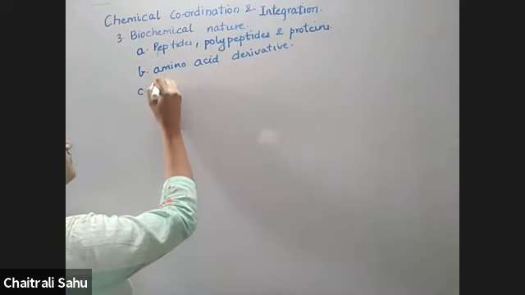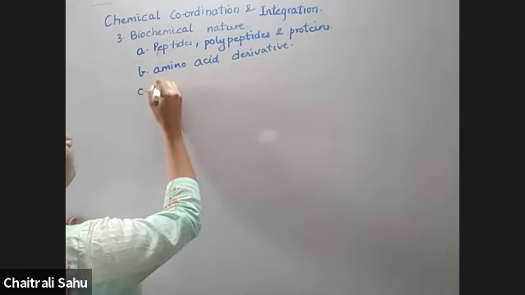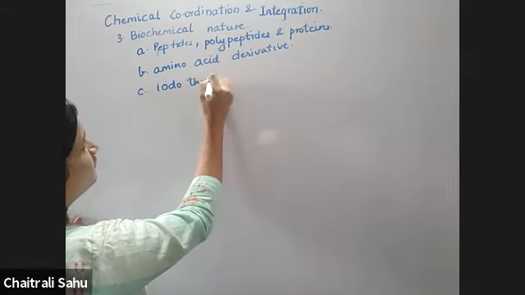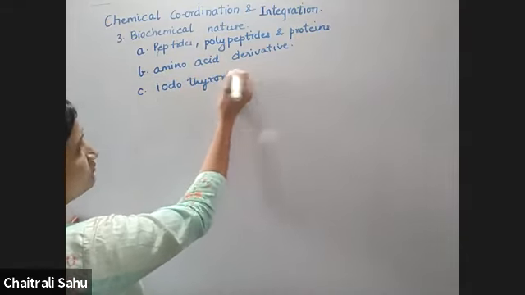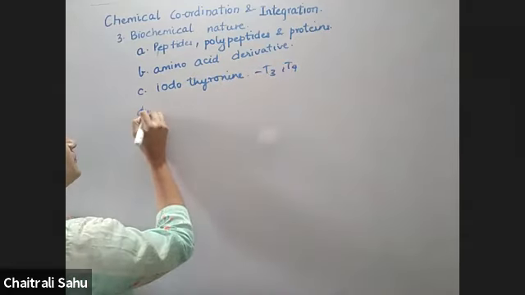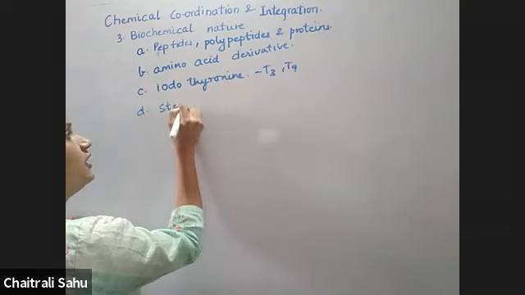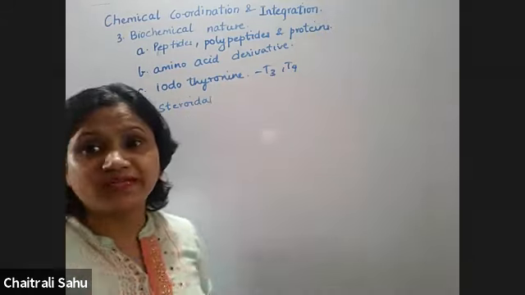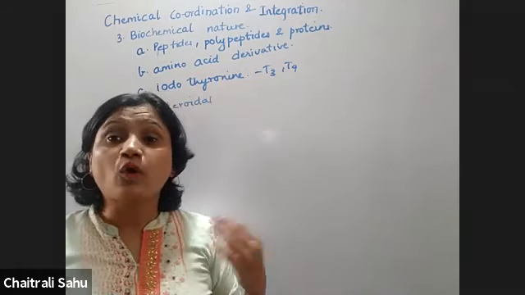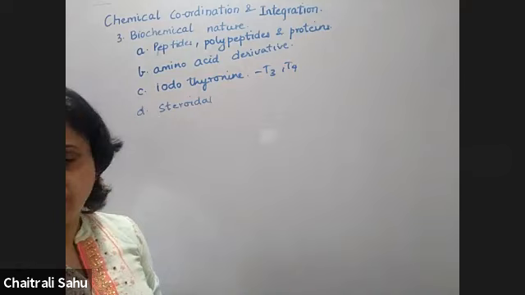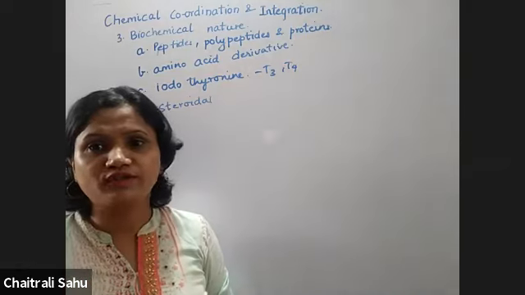Third category is iodothyronine. That is your thyroxine, T3, T4. And the fourth category is steroidal hormones. Under steroidal hormones, we have estrogen, progesterone, testosterone, androgens, corticosteroids. So please remember this. You'll find this in your chapter.